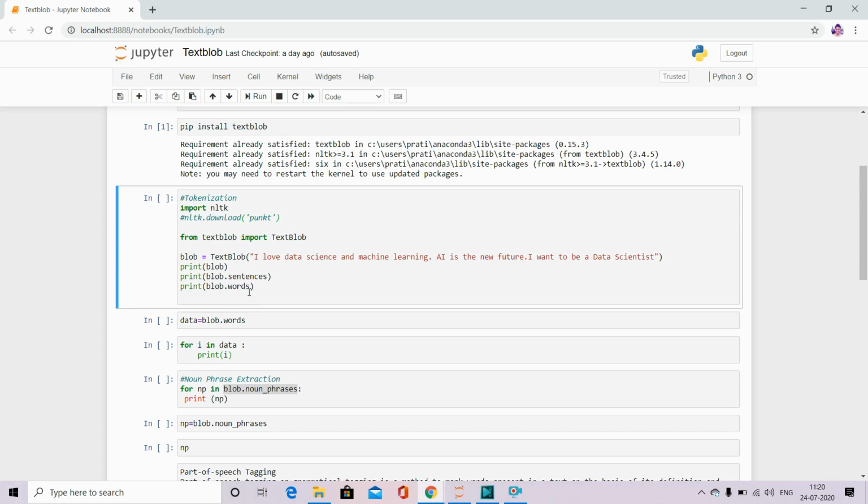Another function is dot words. What will it be doing? It will give you a list of words. It will convert the whole paragraph into a list of words. So let me run the code for you guys.